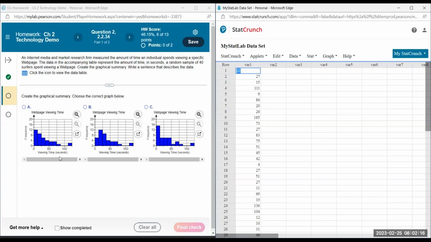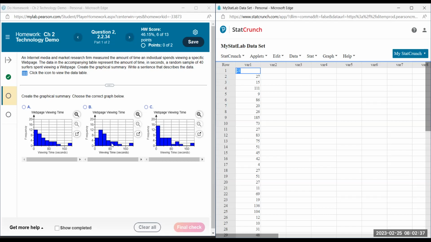So just like what we did before, but now it's frequency on the vertical axis, which is the actual counts. So it's not relative frequency. It's not like the proportion of what they were viewing.